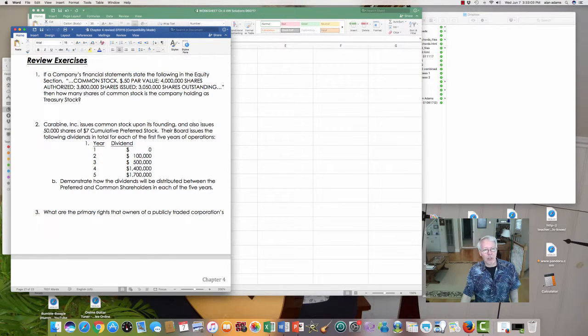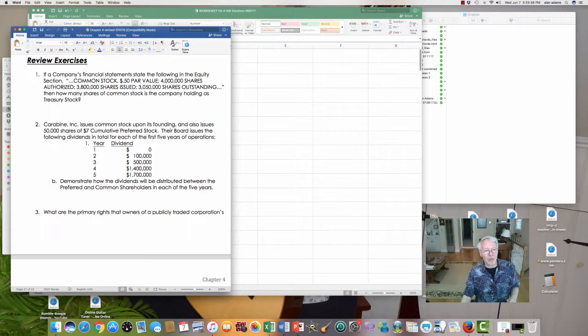So the question is, how many shares is the company holding as treasury stock? Okay, treasury stock, friends, is the difference. Forget about what's authorized. That's just how many shares the company is allowed, if it wishes, to issue. And sometimes it doesn't issue everything that's been authorized. Sometimes it does. So treasury stock is the difference between what is issued and what is outstanding. Only the shares in the trading public's hands, not counting the company itself, are considered outstanding. Those are the shares that get a dividend. Those are the shares that will vote.